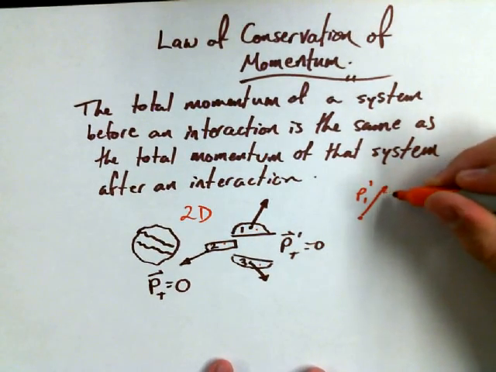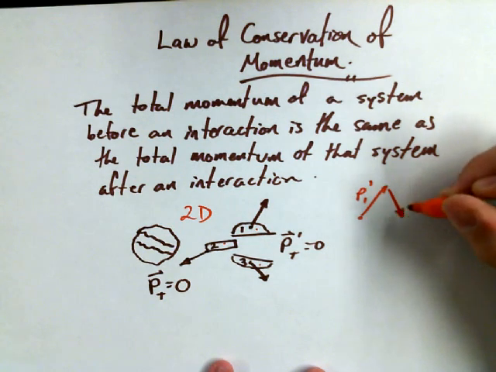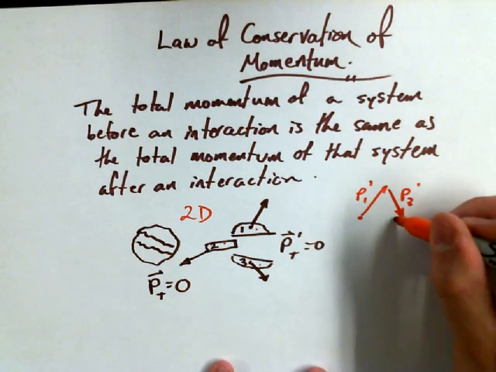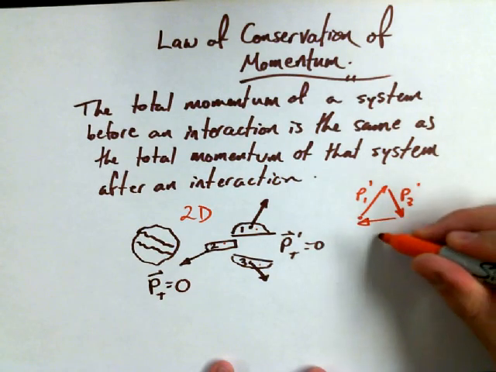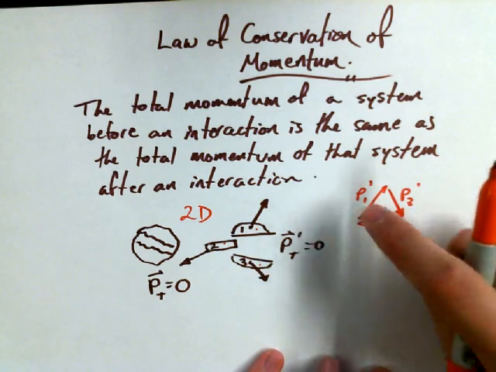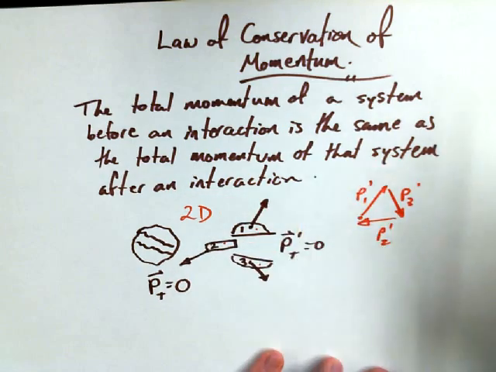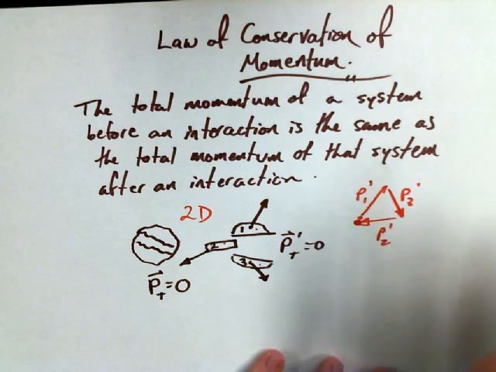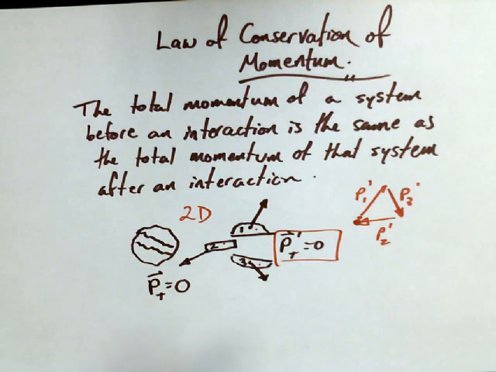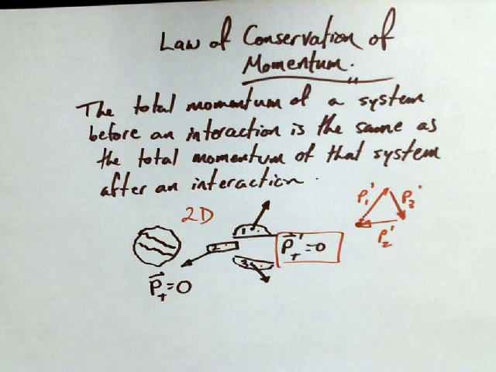P3 primed might look like this. I tried to draw it about right. And P2 primed goes off like this. Oh shoot, I didn't quite do my vector diagram justice. My angles are a little bit off. The idea though is that these vectors added tip to tail should come back to where you started from. And if it ends up coming back to where you started from, it would confirm that the total momentum after the explosion is 0. Now I could have chosen something that was less benign than a seed blowing up.